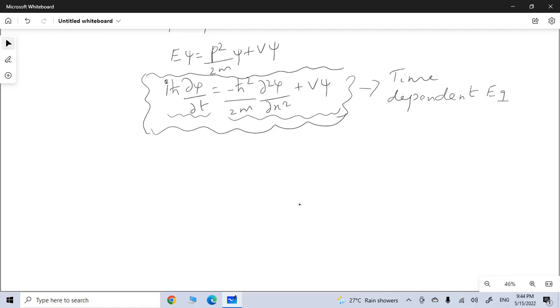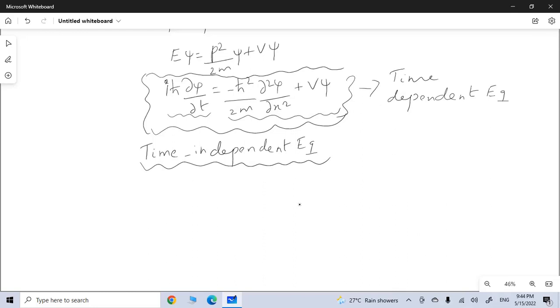So we have got this Schrodinger's wave equation. Please understand that we have not derived it. We have done some mathematical jugglery here and there, and we have obtained this equation. Now there is another variation of Schrodinger's equation which is called the time independent equation. So how is it done? It can be done with just one step.